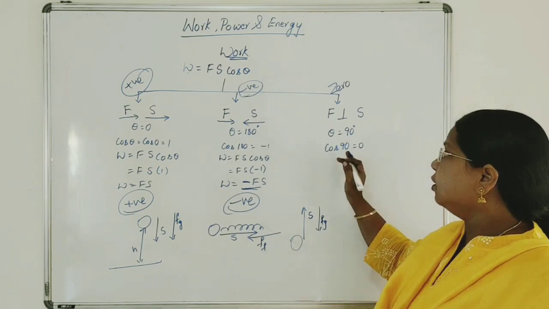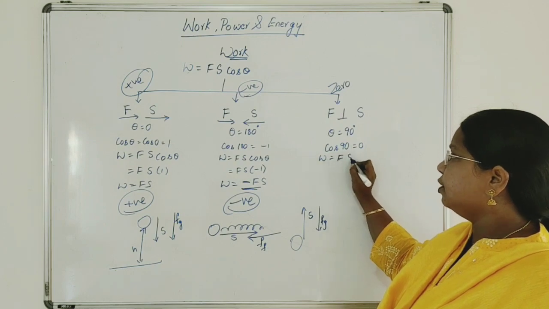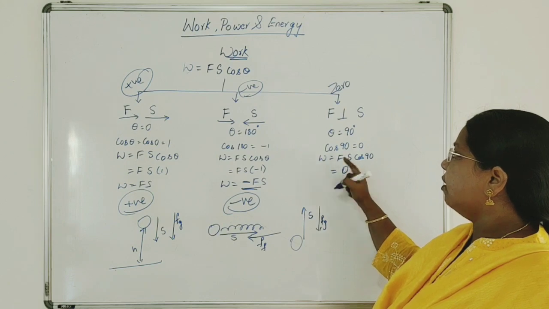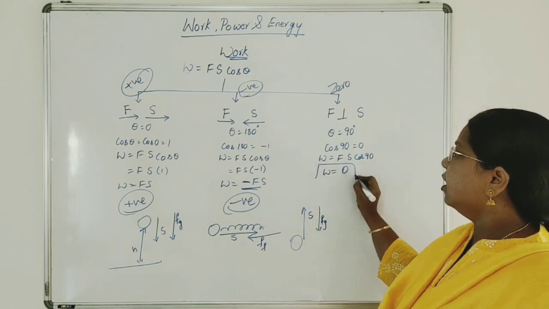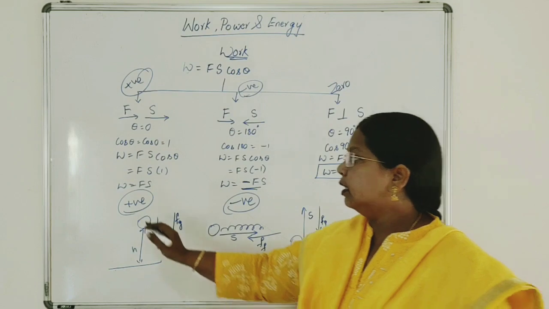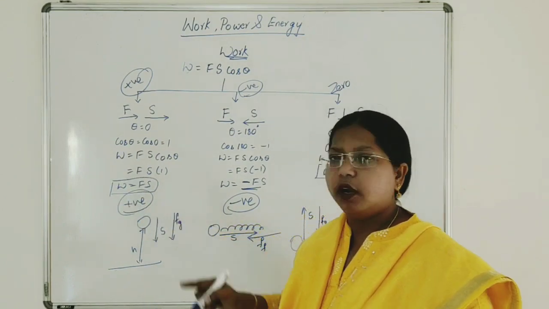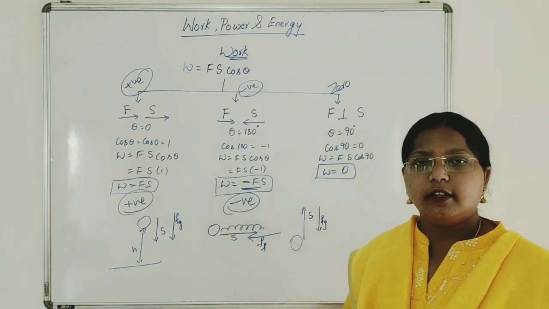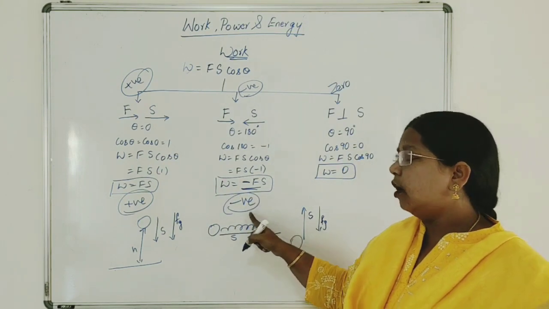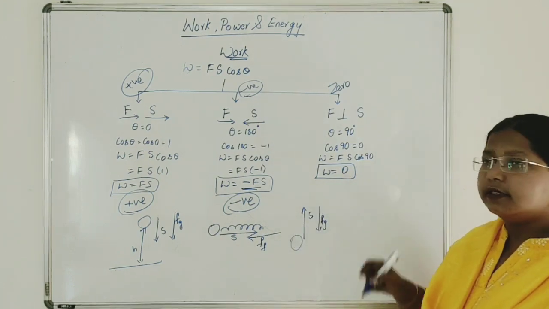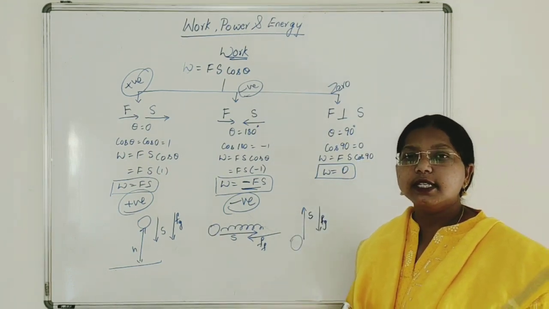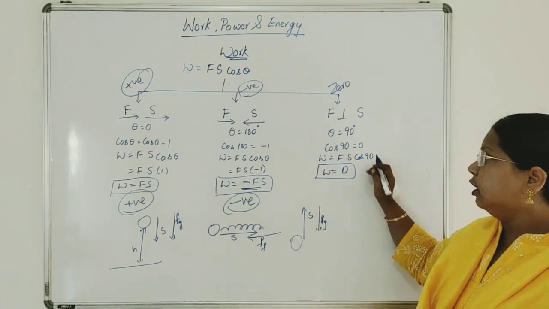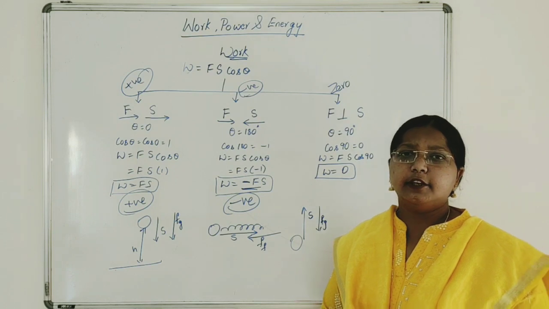When cos 90 is 0, let us substitute in our formula. W is equal to Fs cos 90, so this is equal to Fs into 0. Work done is 0. In the first case, work done is a positive value, therefore we called it positive work. In the second case, when both are opposite to each other, work done is a negative value, so we called it negative work. Now it is 0, therefore work done is 0. Let us take one example here, when both the force and displacement are perpendicular to each other.